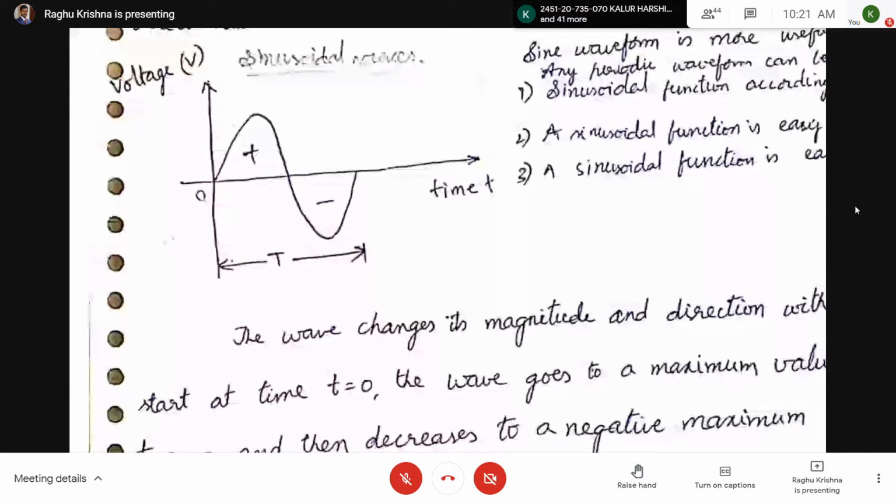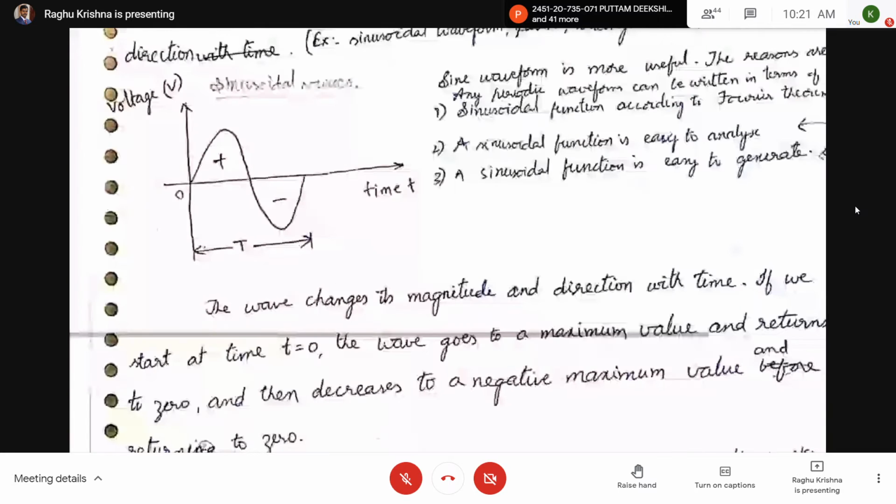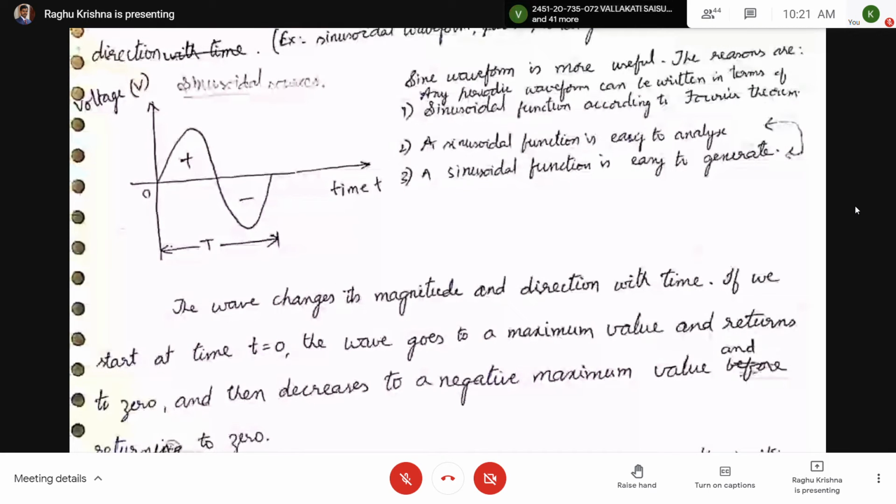Now here you can see the wave changes its magnitude and direction with time. So here, at time equal to 0, the voltage is 0. As time increases, the voltage also increases, reaches a maximum value and then decreases. The voltage decreases and becomes 0, and after that the voltage becomes negative.